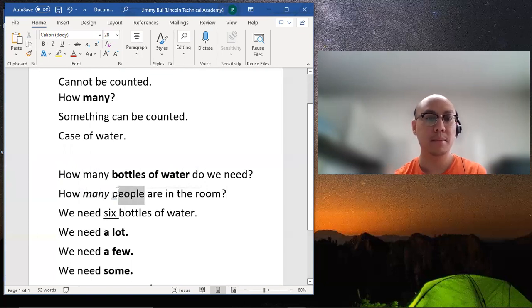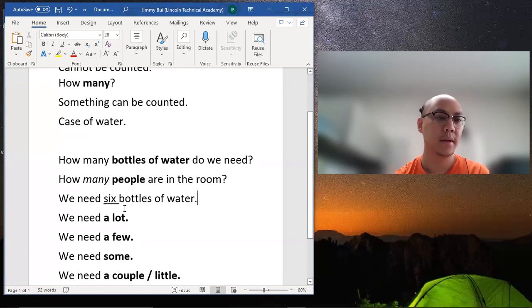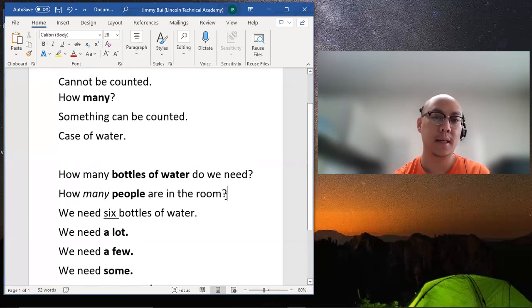The reason why, people is going to be the noun, and people or persons can be counted, right? So I can say there are 10 people in a room. There's a lot of people in a room, right? The important thing, again, here, we're using many.